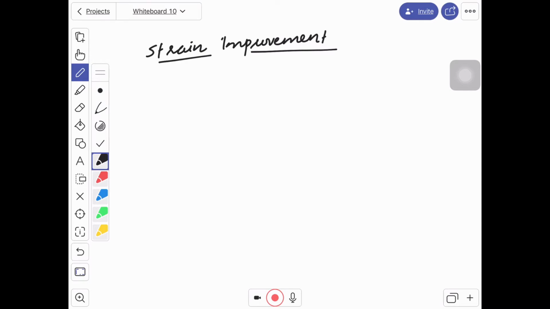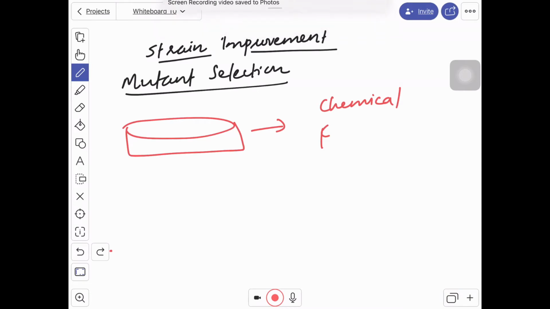The first one is mutant selection. This is one of the oldest methods of strain improvement. In the process of mutant selection, we are exposing our desired microorganism to some mutagens. Mutagens can be chemical or physical. Mutagen means a chemical or physical agent that is causing mutation.